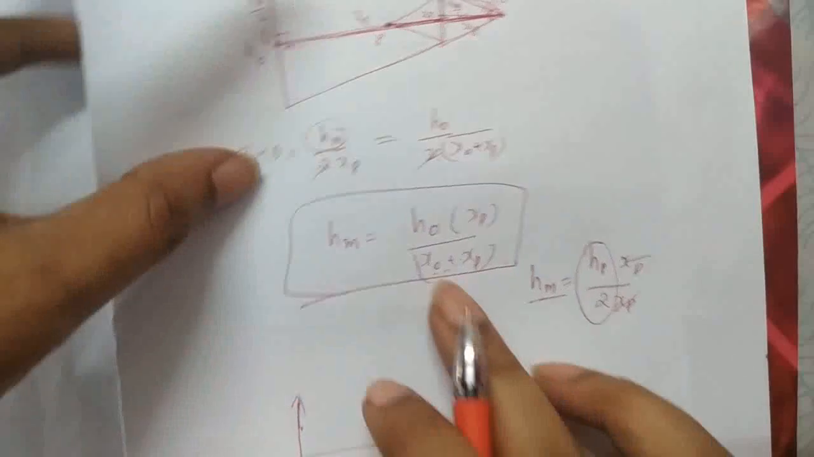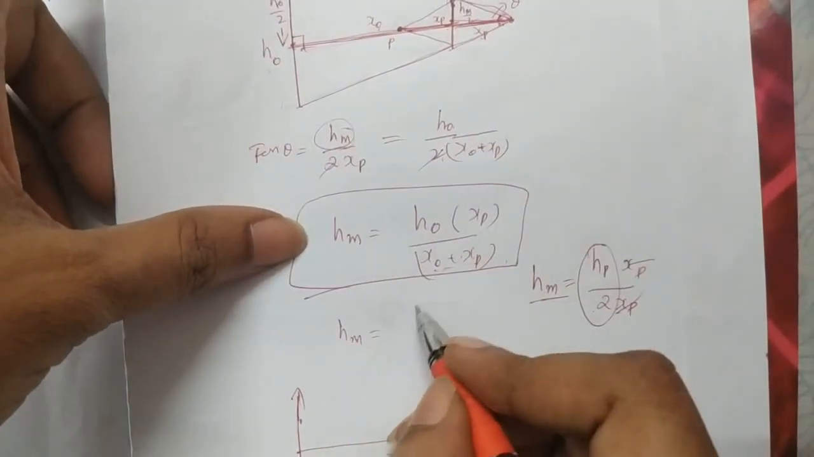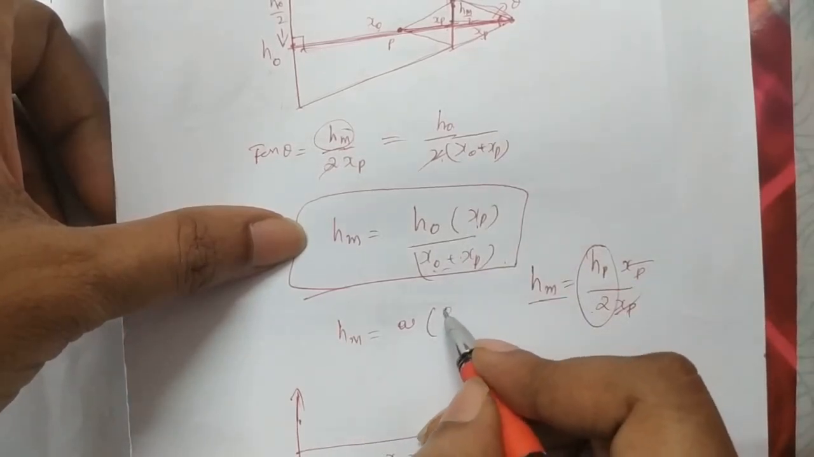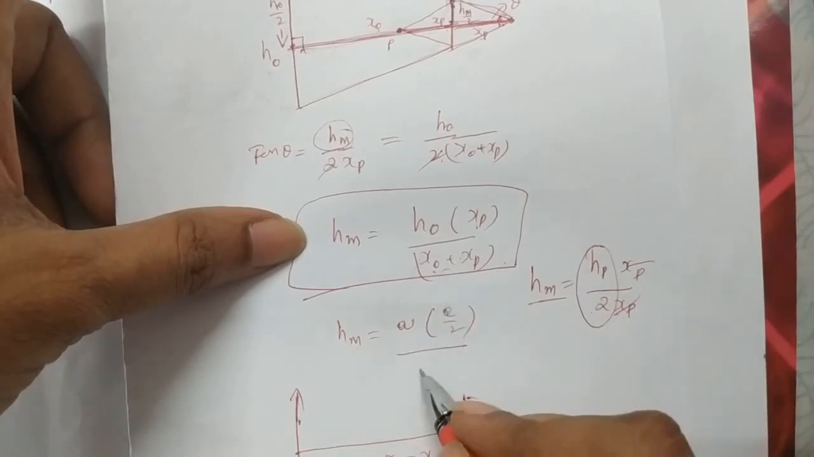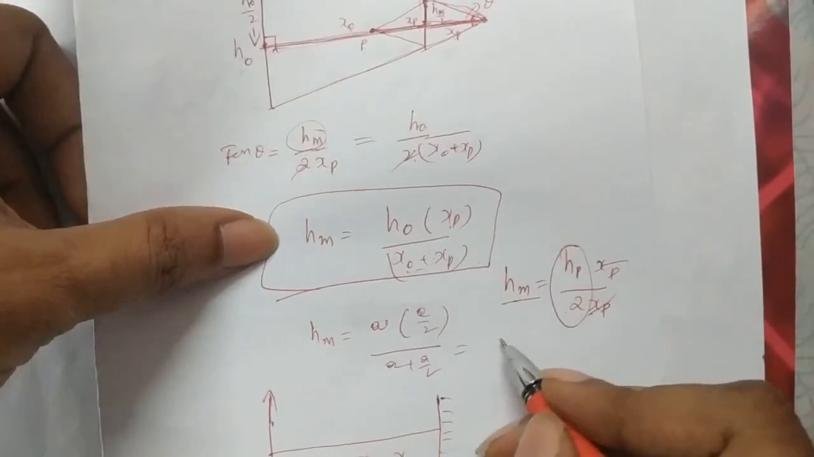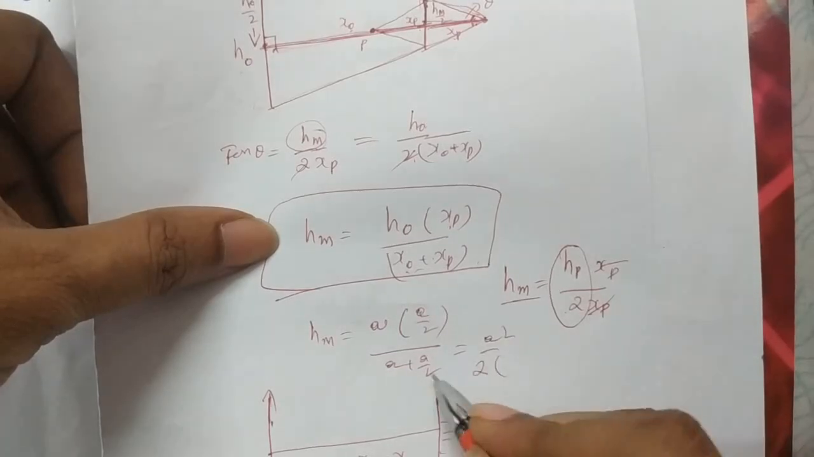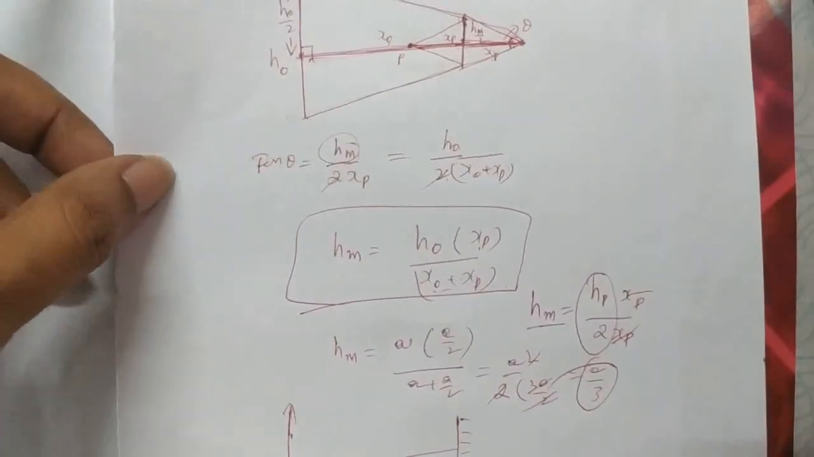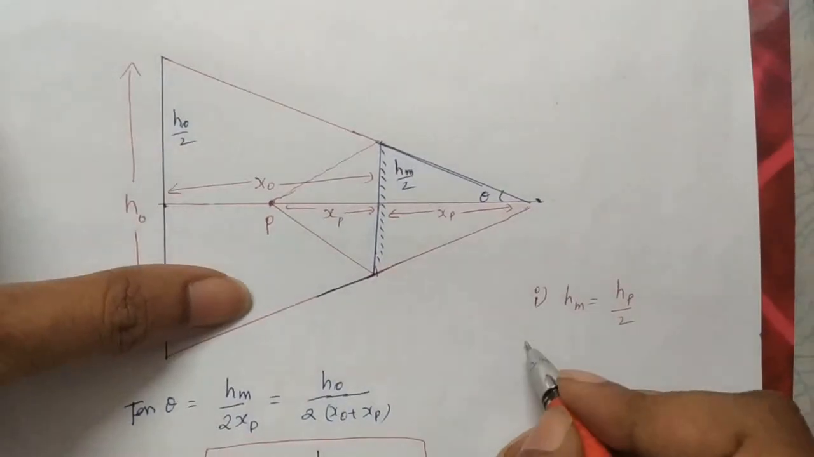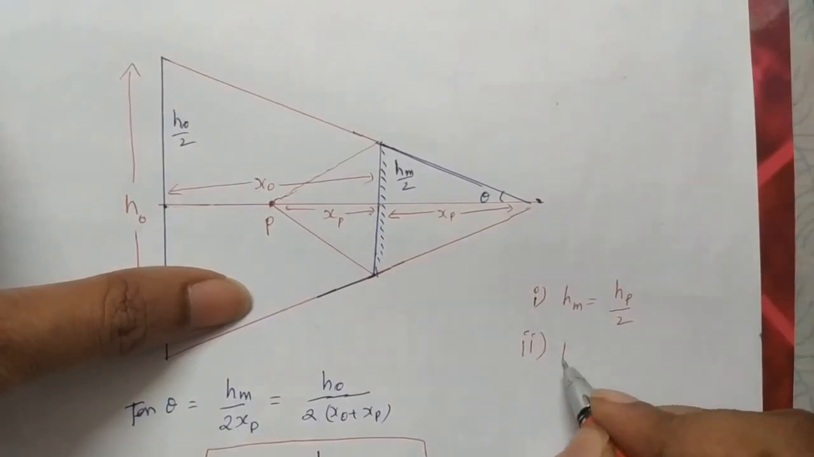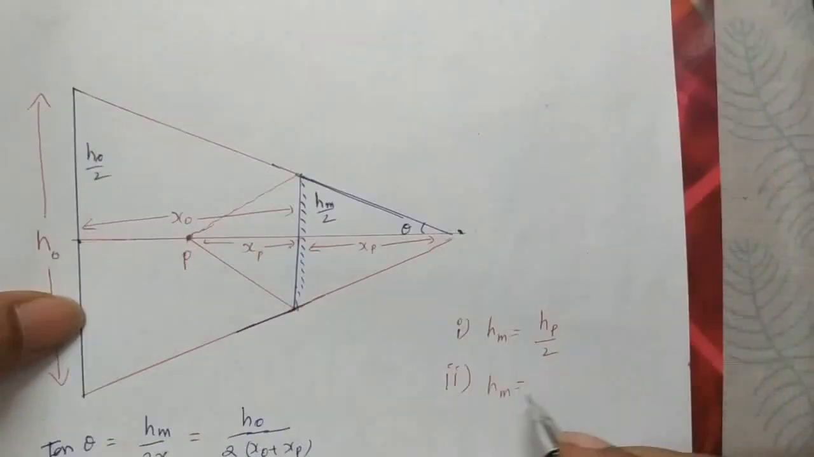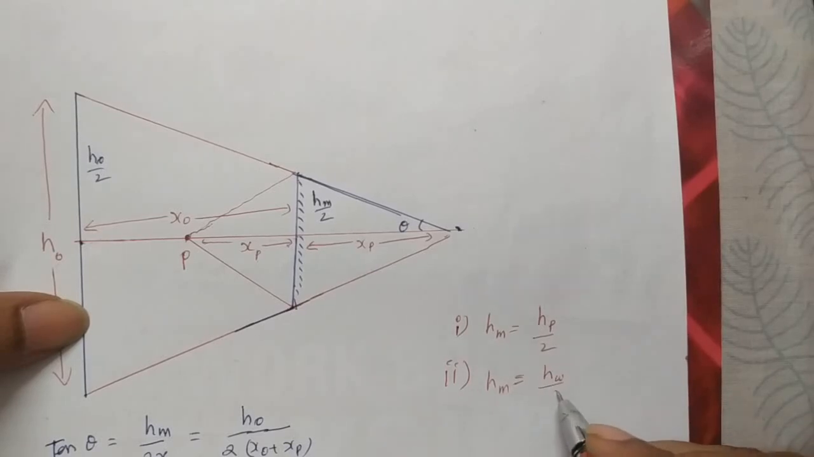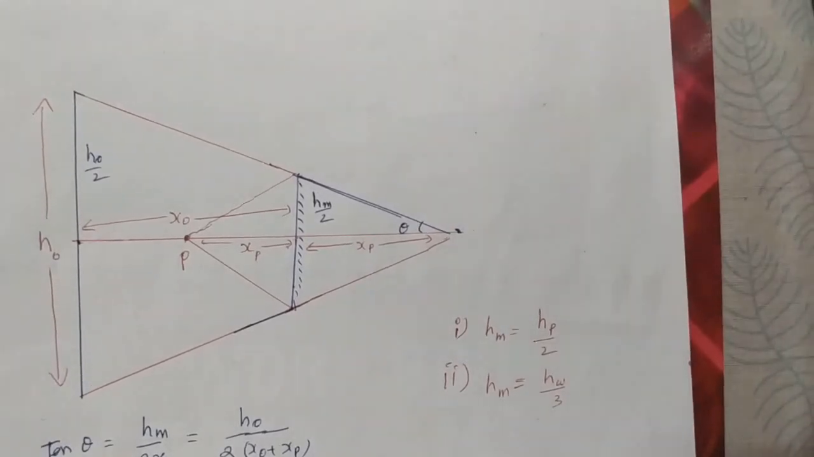So then what do you get in this equation? Height of the mirror is, height of the wall A into, where the person stands at A by 2 from the mirror, by A plus A by 2. That you can write as A square by 2 by 3A by 2. So you get A by 3. That means if a person stands at the center of the room, the height of the mirror required to view the complete backside wall is height of the wall by 3.